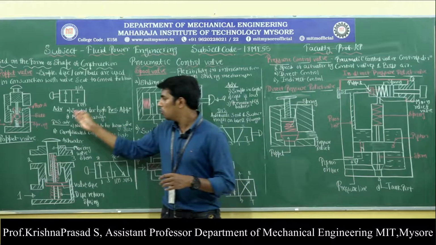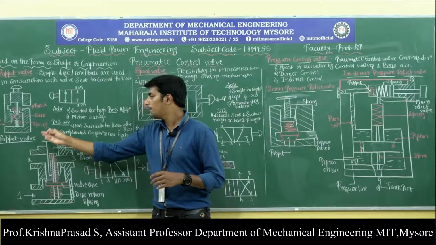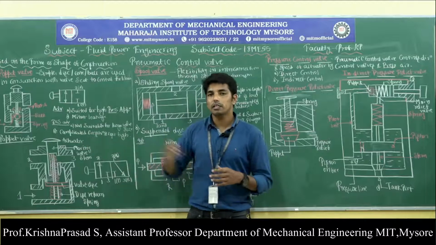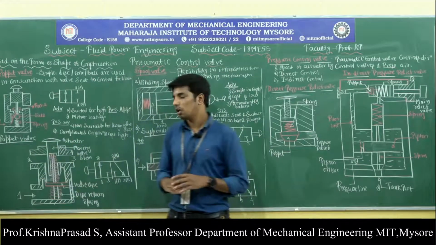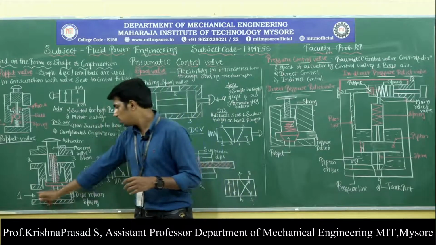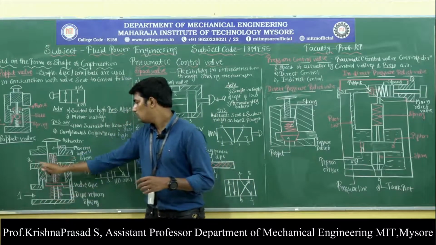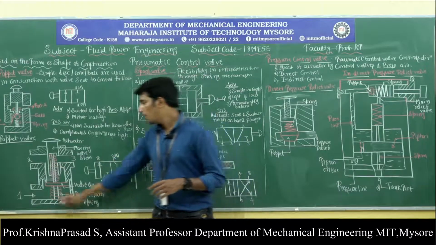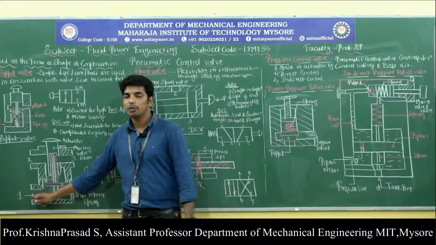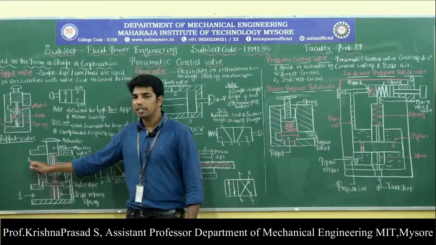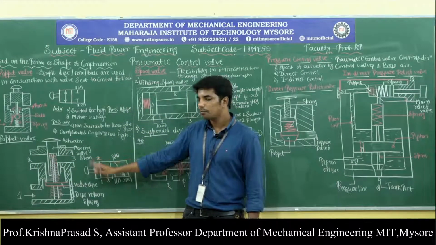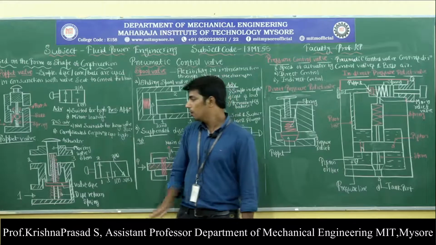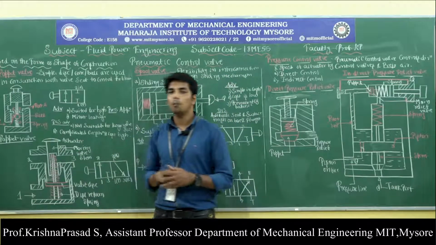So next, what is meant by the 3x2 poppet valve? What is meant by 3x2? 3x2 is nothing but 3 ports and 2 positions. Observe here, what are the 3 ports? Here port 1, port 2 and port 3. Port 1 always indicates the inlet pressure port, port 2 always indicates the outlet port, and port 3 always indicates the exhaust port. So what is the construction of the 3x2 poppet valve?